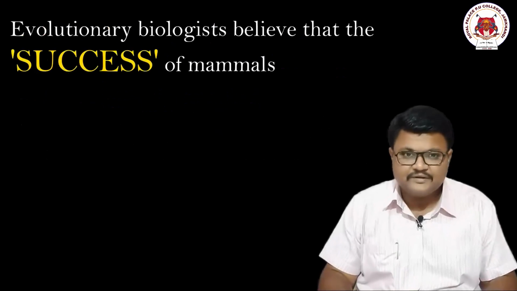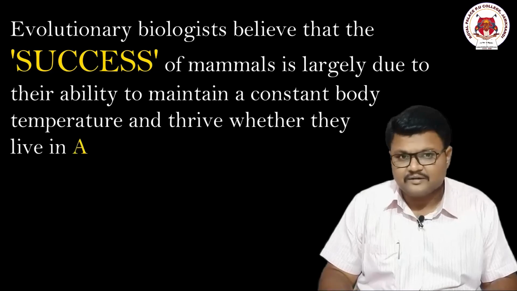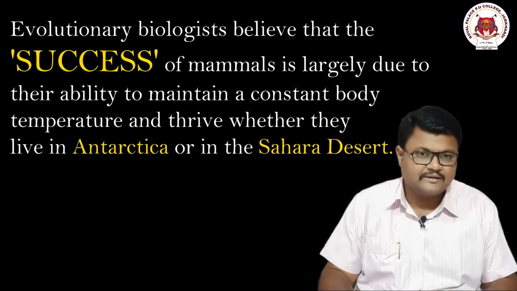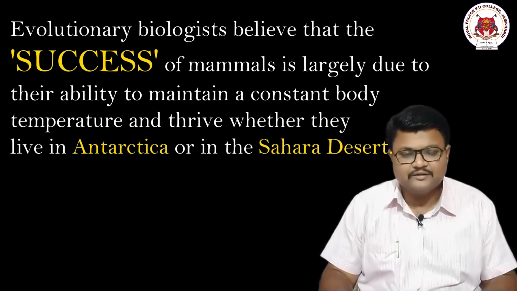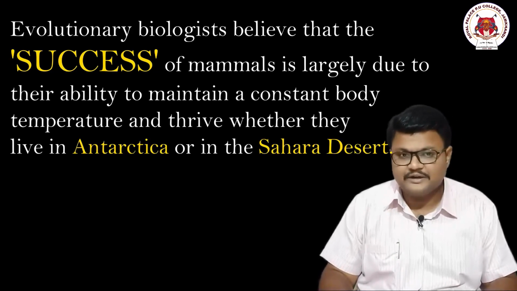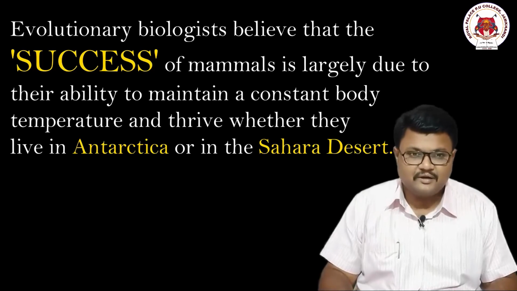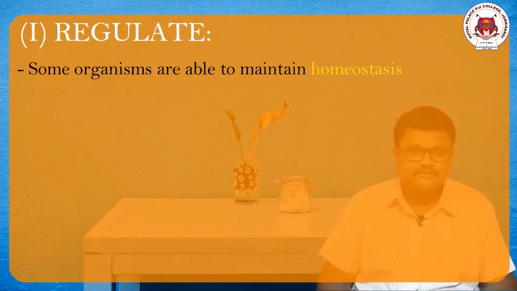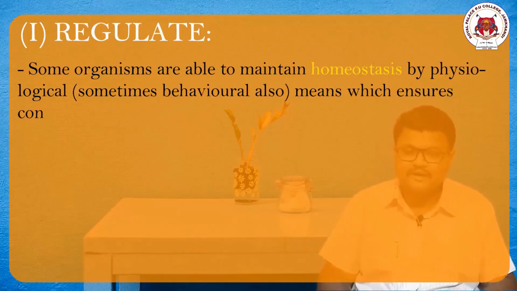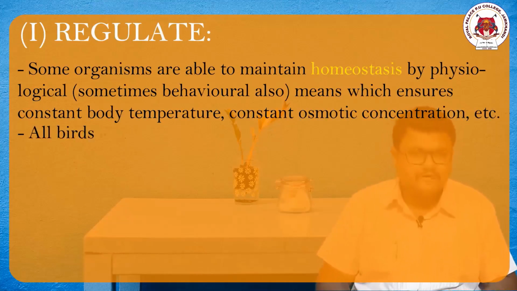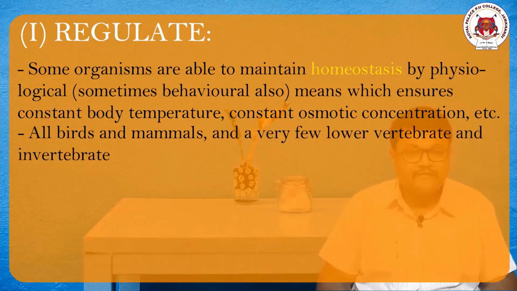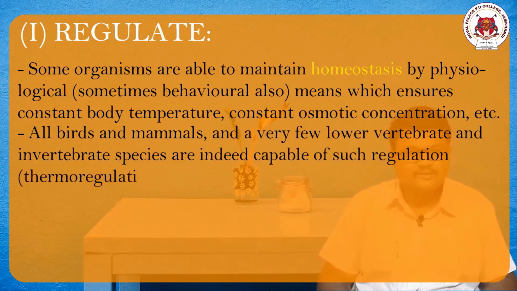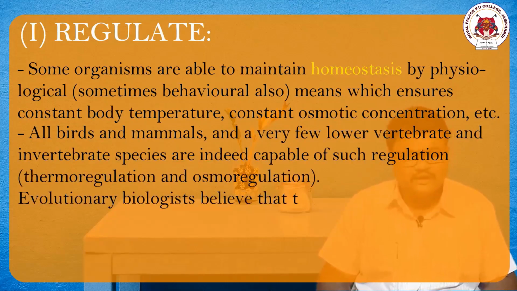As I mentioned previously, the success or fitness of an organism is completely dependent on how the organism can thermoregulate and osmoregulate. It may be in the Antarctic region or it may be in the desert region. Now we'll enter into a topic called regulators. Regulation is nothing but maintenance of thermoregulation and osmoregulation. Very easy. A lot of birds, mammals, vertebrates and invertebrates can undergo this regulation process by maintaining thermoregulation and osmoregulation.